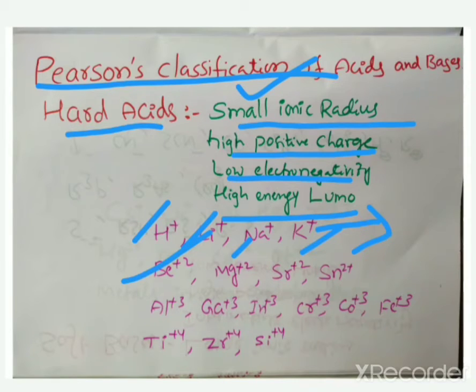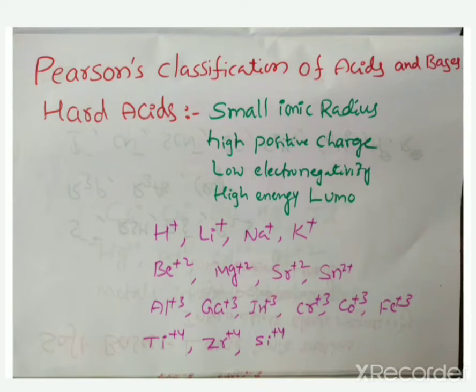Second, the examples: beryllium plus 2, magnesium plus 2, strontium plus 2. These have small size, so they belong to hard acids. Sn2 plus. Next, aluminum plus 3, gallium plus 3, indium plus 3, chromium plus 3, cobalt plus 3. Chromium, cobalt, ferrous, titanium, zirconium are lighter elements with high positive charge.